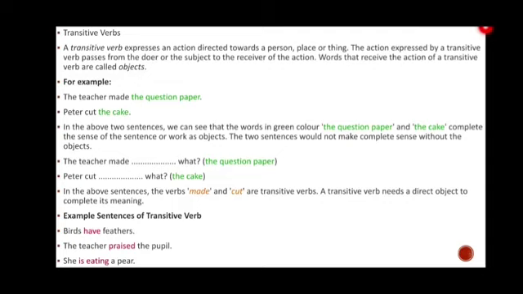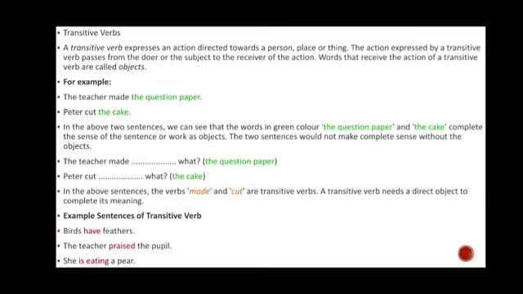Why? Because the sentence would not be complete without this object. You cannot find the complete sense without this object. So what is it called? It is called a transitive verb. So, in the above sentences, the verbs made and cut are transitive verbs. A transitive verb needs a direct object to complete its meaning. What do we come to know? That a transitive verb always needs a direct object.